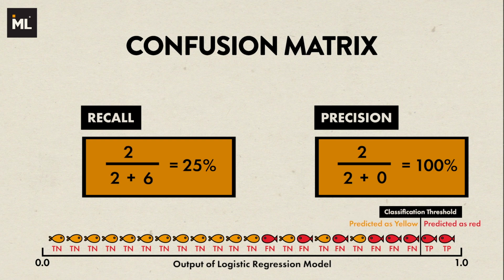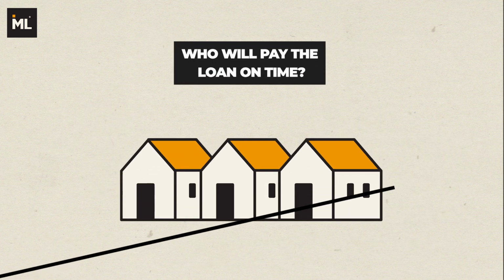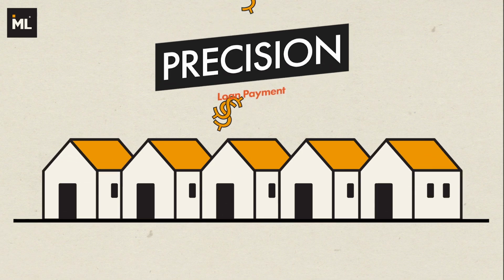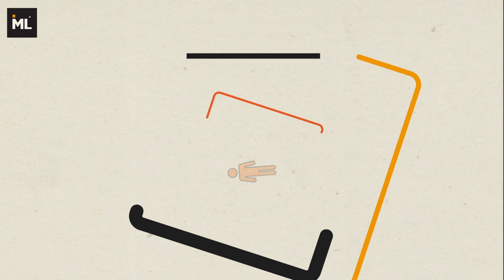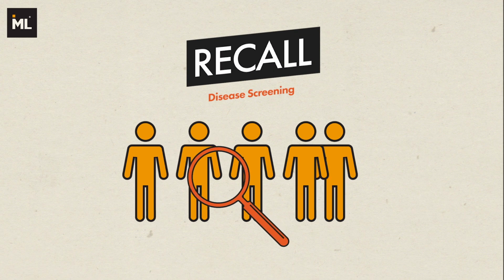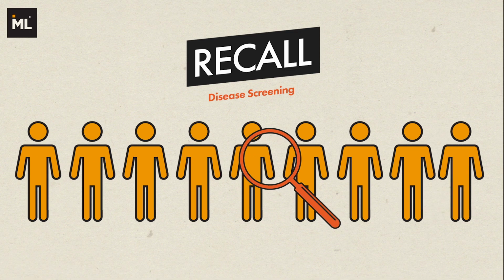For example, if we are trying to develop a machine learning model to find all the people who will pay the loan on time, in this case, we would like the model to optimize precision. We will sacrifice some recall here, but we definitely don't want to lend our money to anyone who will not pay the loan on time. For the case of disease screening, we might have the model optimize recall. We will sacrifice some precision here, but we do want to find all the people who have the disease.